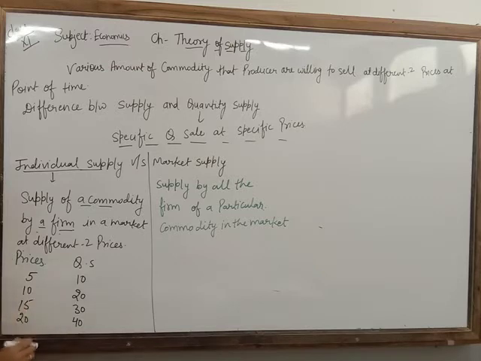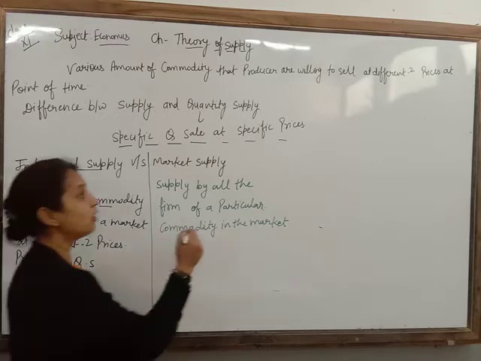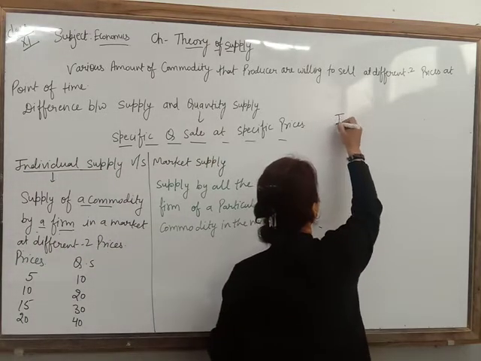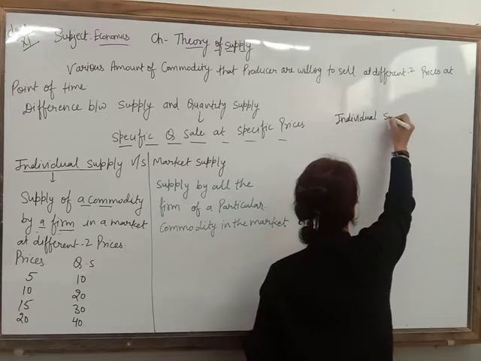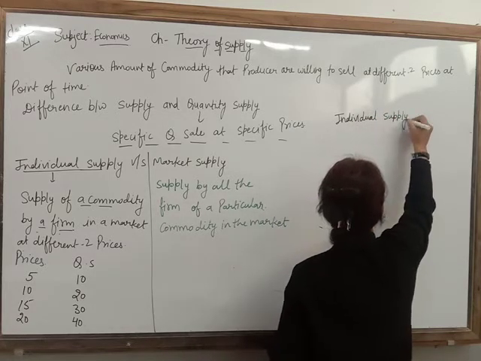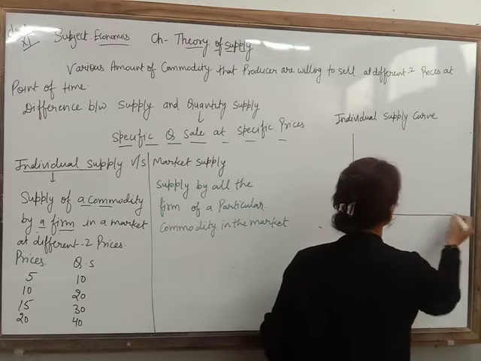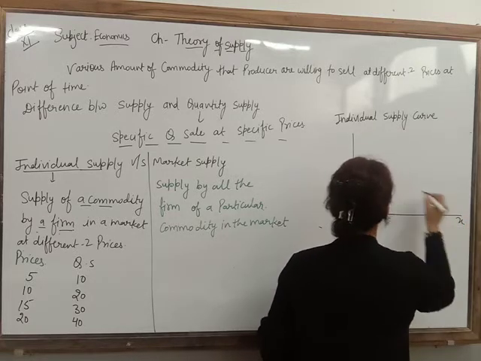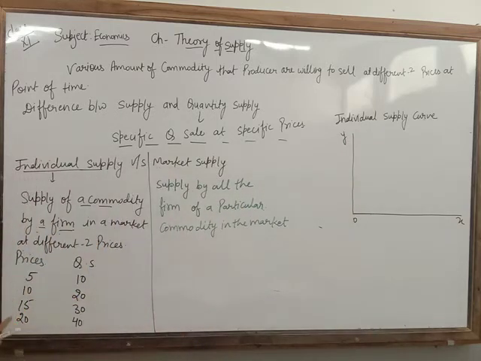Clear? How are we going to show it diagrammatically? Look here. I am going to show the individual supply curve on the axes O, X, Y. You can see as the price increases, supply is going to increase.